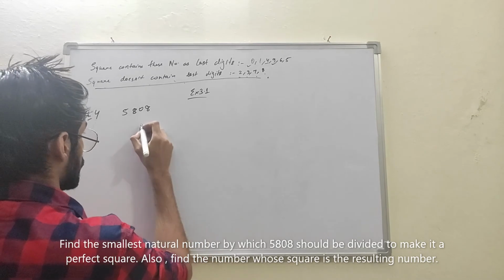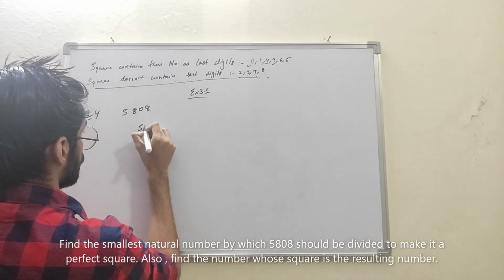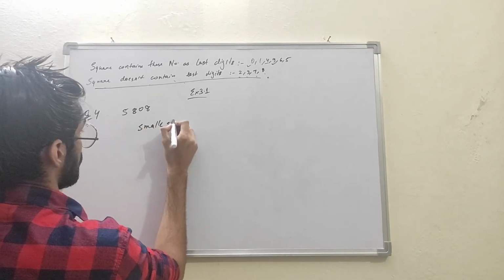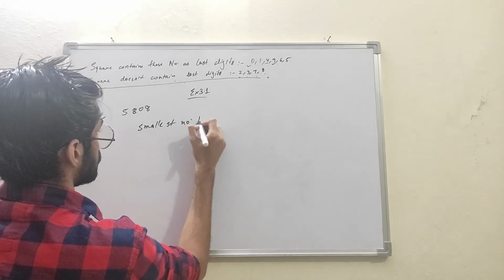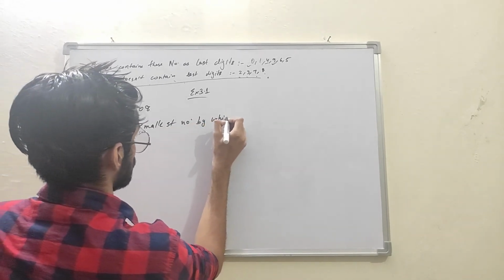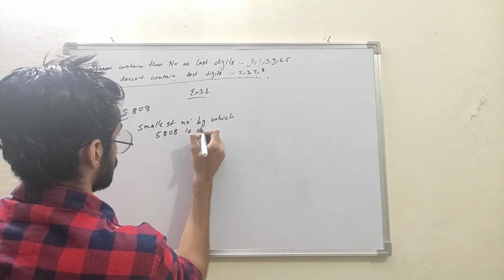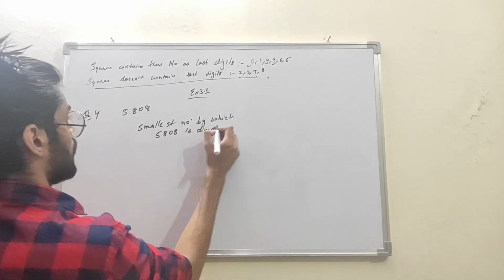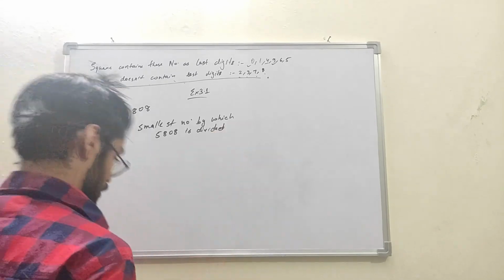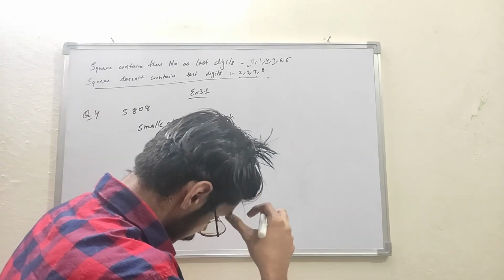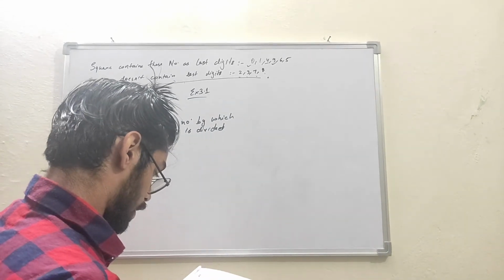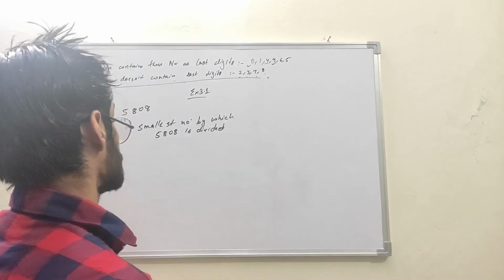First, we have to find the smallest number by which 5808 is divided to make it a perfect square. And the second part is to find the number whose square is the resulting number.